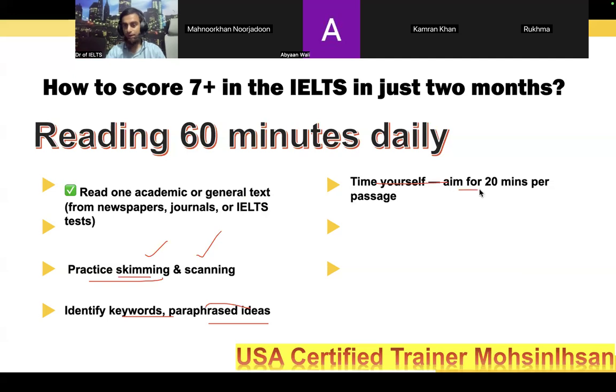Time yourself, aim for 20 minutes per passage. This is not for the real exam, you can use it for practice, right? Within practice, you have IELTS reading 3 passages actually. So one passage must be completed within 15 to 20 minutes, not more than that.